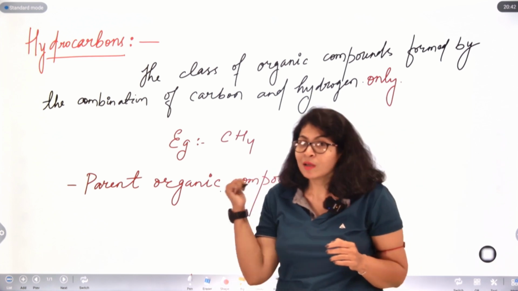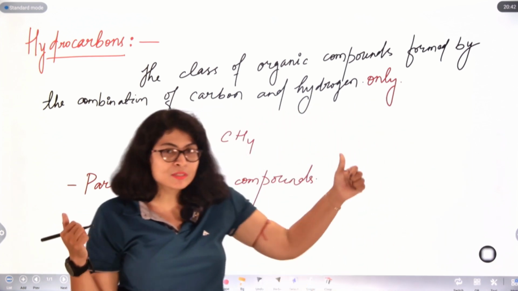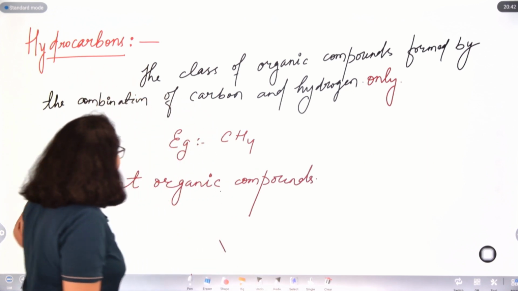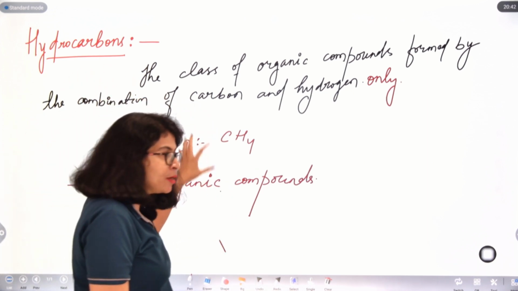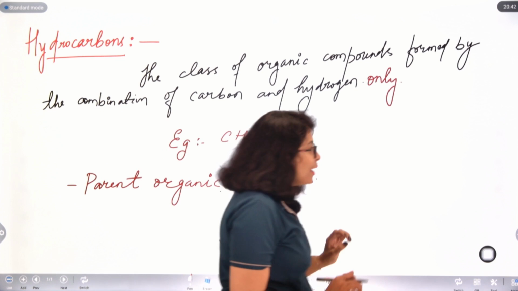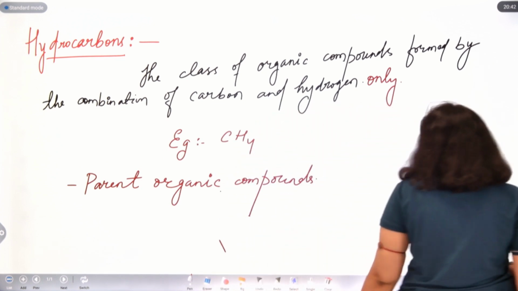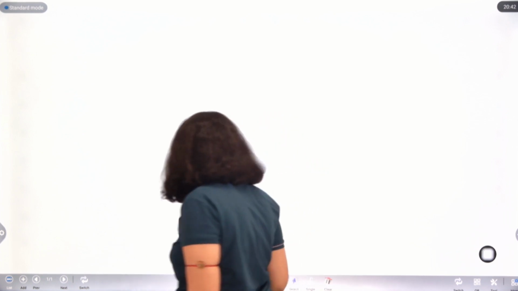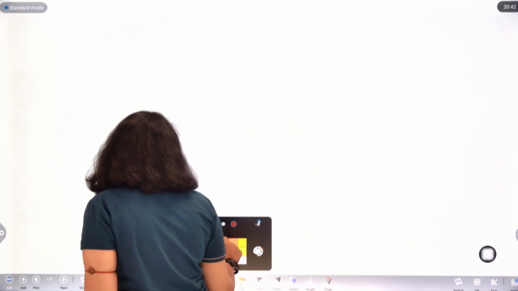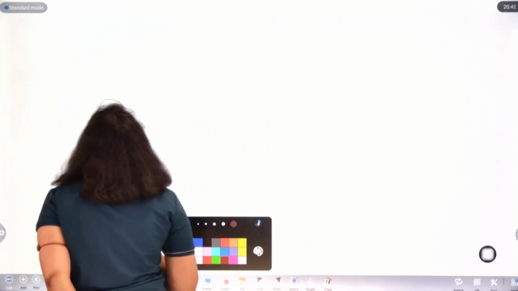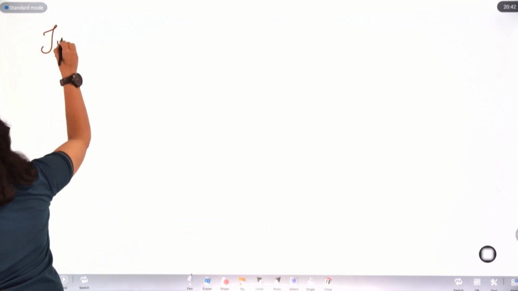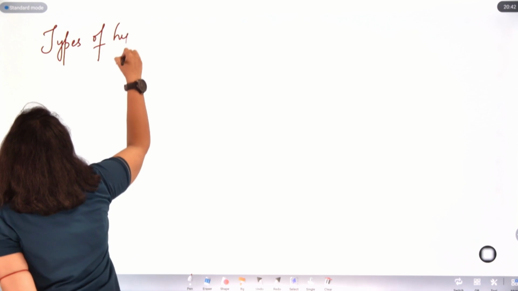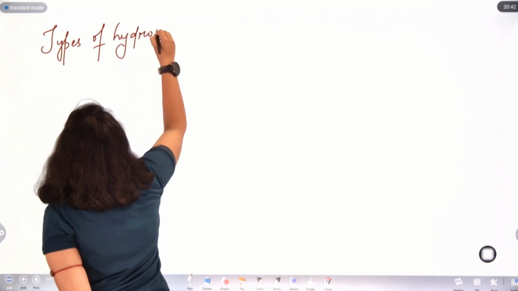So this is that hydrocarbon, the parent compound, and from this various other functional groups are derived. Now we'll see what the types of hydrocarbons are.